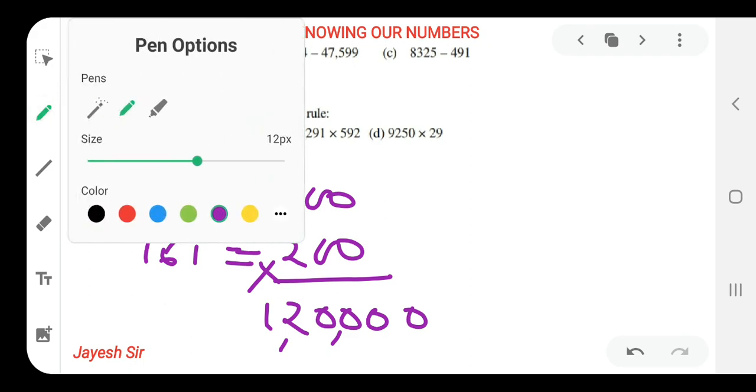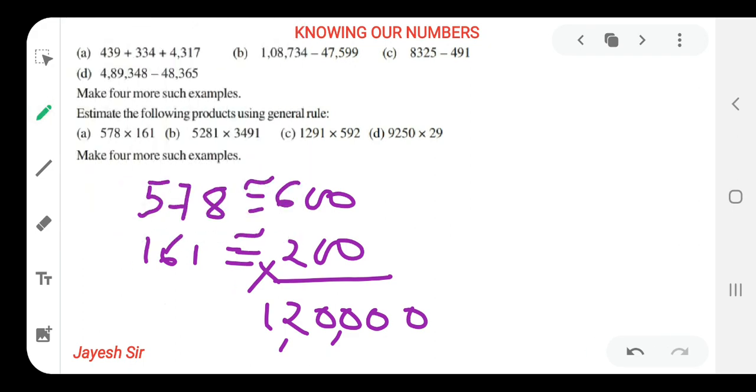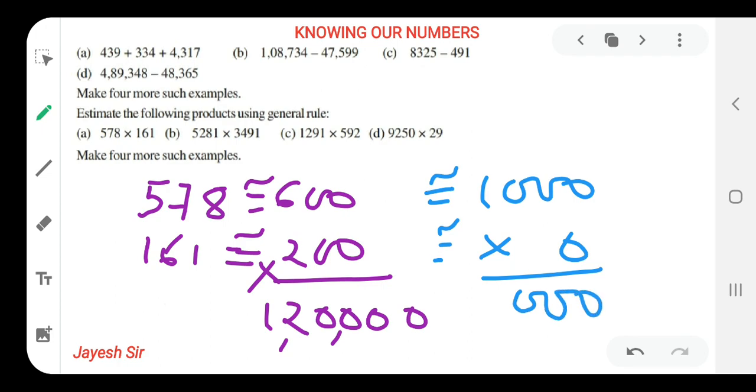Now we'll round it off to nearest thousand and see what's the difference between them. As 578 is greater than 500, it should be rounded off to 1,000. Yes, friends, and 161 is less than 500, so it should be rounded off to 0. Now 1,000 multiplied by 0, we all know our answer is 0. So there is a lot of difference, because multiplication makes a lot of difference between both the numbers. That's why it is suggested in the general rule to round off to nearest 100 only. Now you can get it, friends. I hope you all might be getting it, and that's very easy. That's why we prefer to round off to nearest 100.